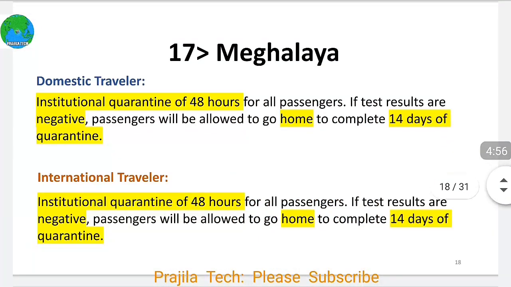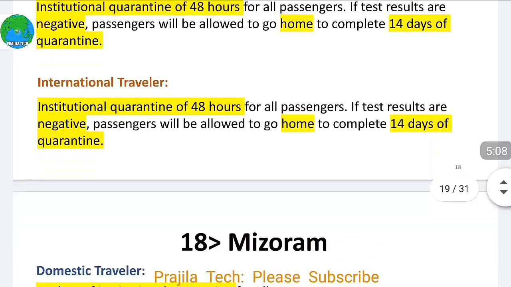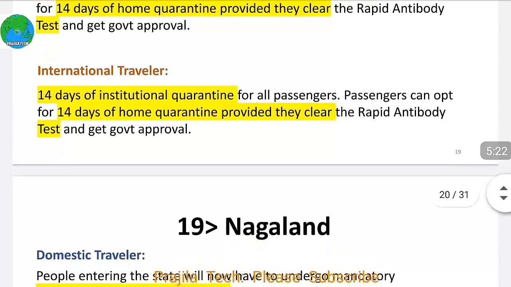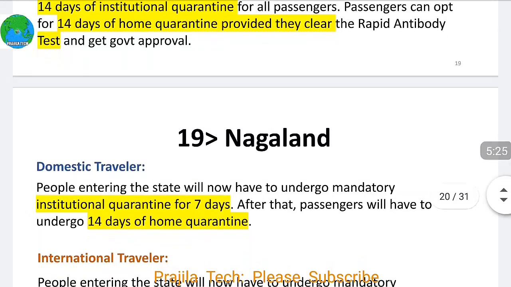In Meghalaya, as you can see, institutional for 48 hours, institutional quarantine, and if you are negative you can travel home with 14 days of home quarantine. This is the same for domestic as well as international. In Mizoram, 14 days of institutional quarantine, 14 days of home quarantine provided if it is clear, and this is same for a domestic traveler and international traveler, and depends on the test. As you can see, rapid antibody test.